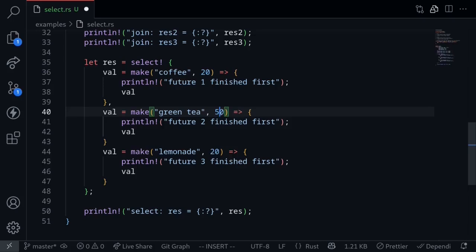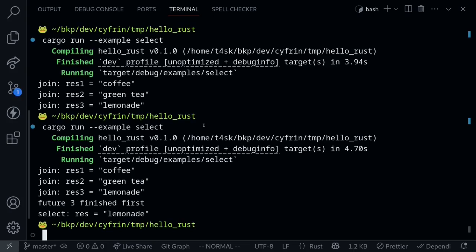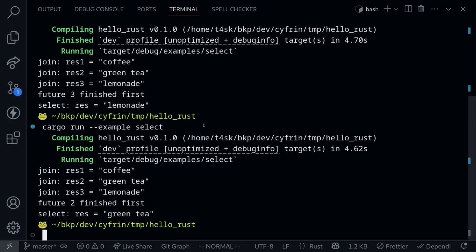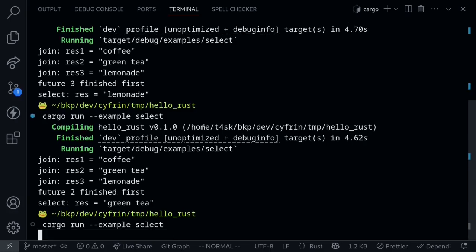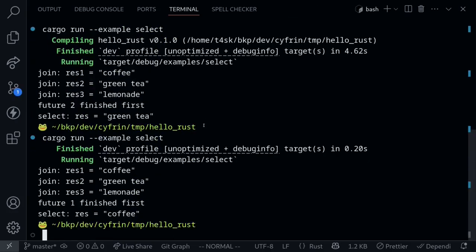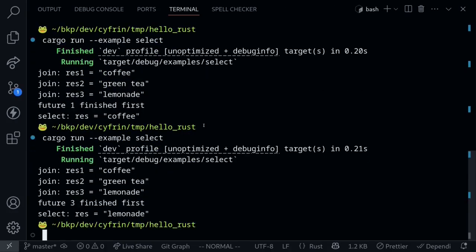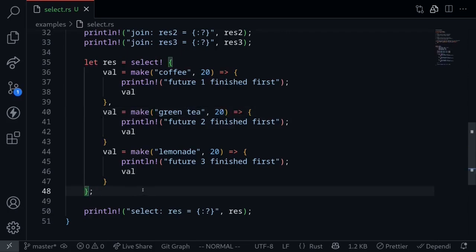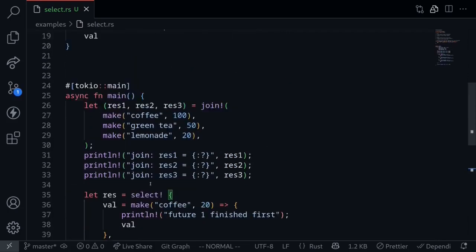But now if we change all of these futures so that the waiting times for these futures are all the same, what you'll see is that sometimes it will return lemonade, other times it will return coffee, and other times it will return green tea. So let's execute the code again several more times. Okay, the select macro this time returned green tea. Execute again, and then it returns coffee. Execute again, and this time it returns lemonade. So these are some examples of working with the select and the join macro.